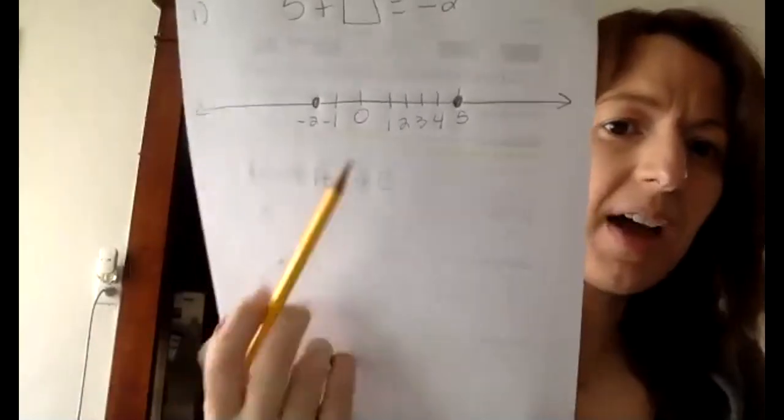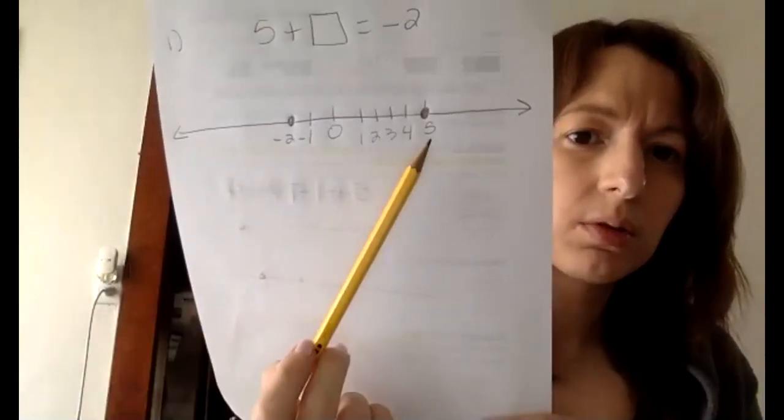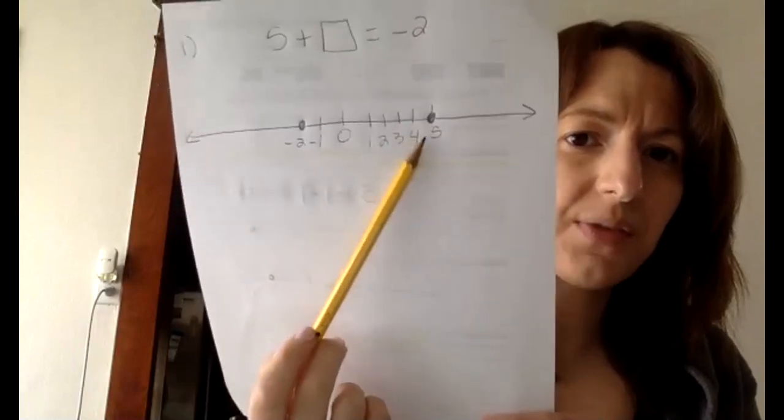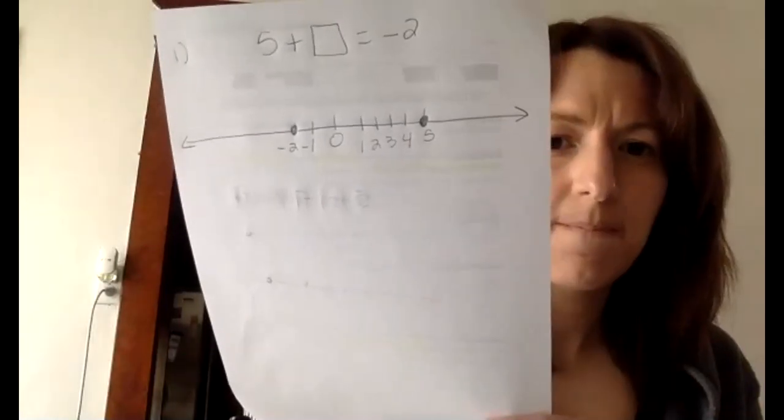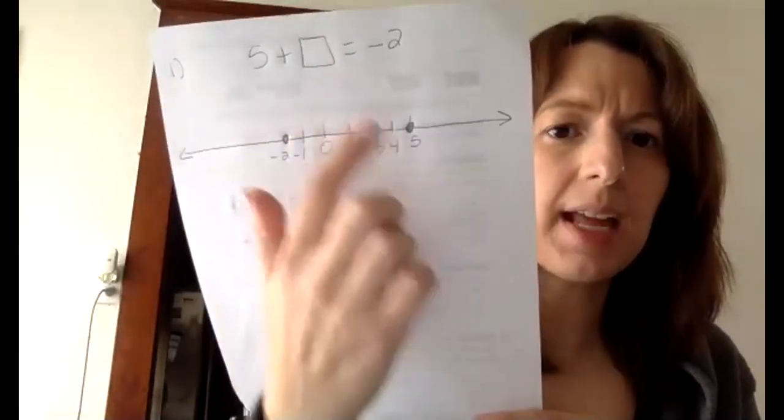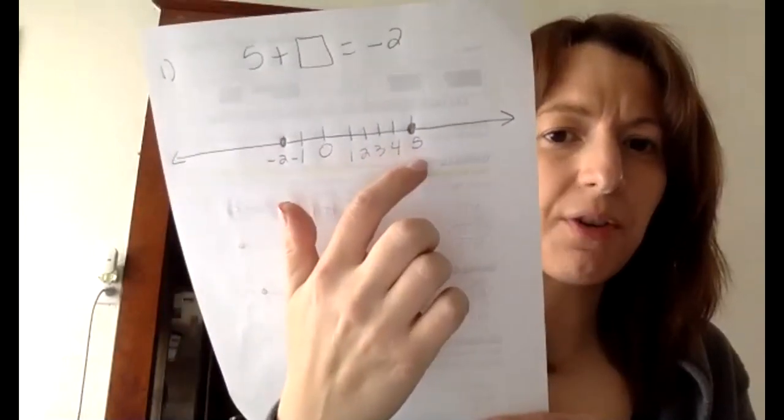Okay, you're going to use the number line to figure out the answer. So we're at 5. 5 plus what's going to give me negative 2 is what the equation would be. So you're going to write 5 plus something is equal to negative 2. I'm going to go to positive 5, and I'm going to go to negative 2. I'm going to find out how far 5 is from negative 2. That's the missing number in this square. So 5 plus what gives me negative 2? Or use your number line to figure out how far 5 from negative 2 is.